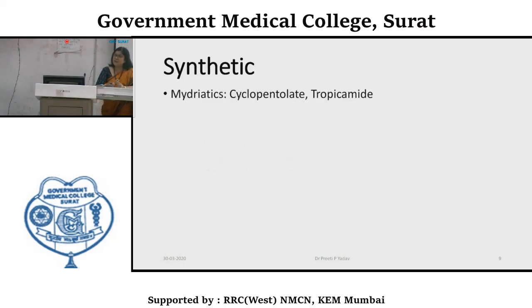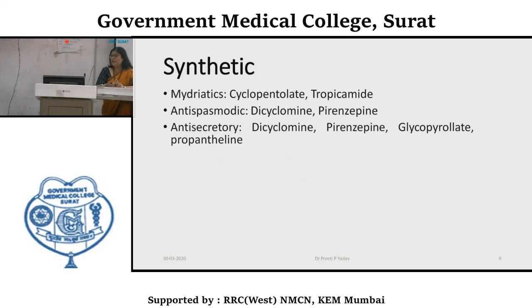For synthetic ones, we can revise: mydriatics, cyclopentolate, tropicamide; antispasmodic, dicyclomine, pirenzepine; antisecretory, dicyclomine, pirenzepine, glycopyrrolate, propantheline. Vesicoselective, tolterodine, oxybutynin.